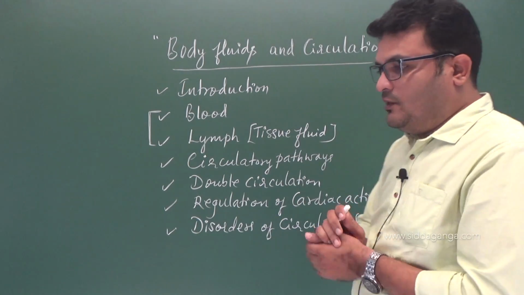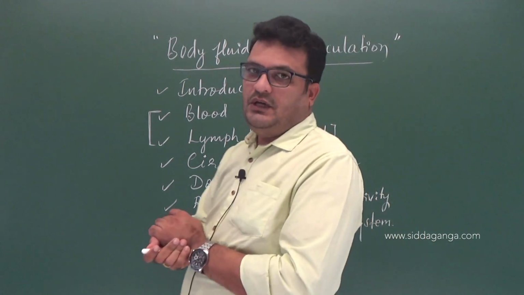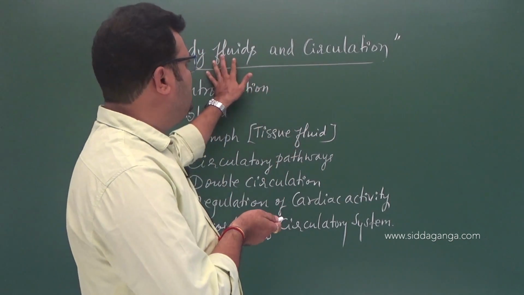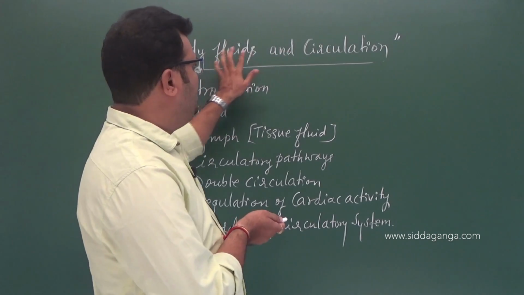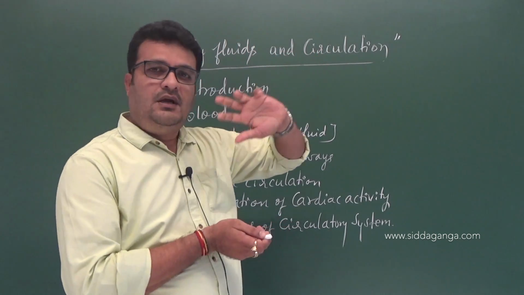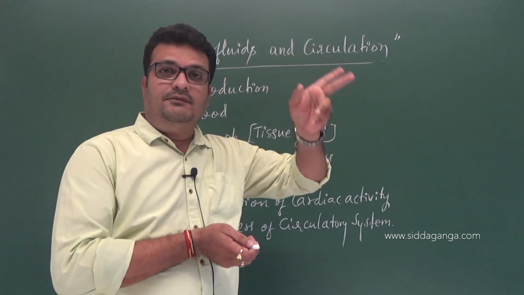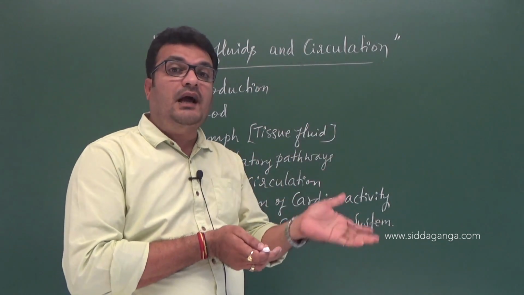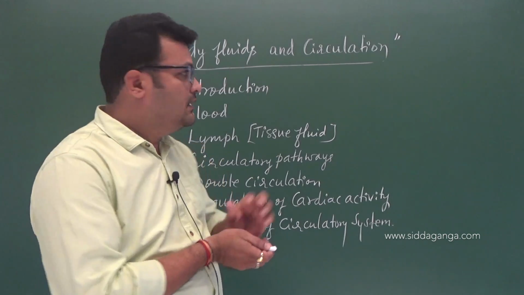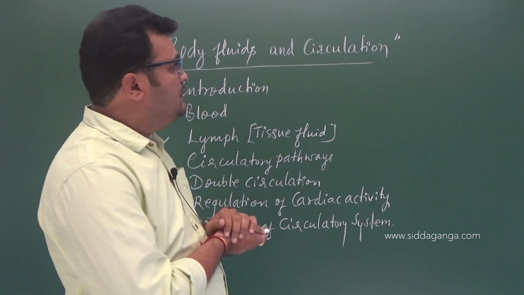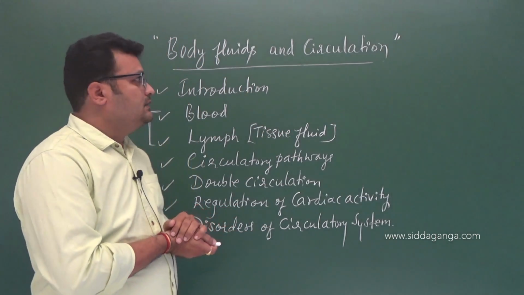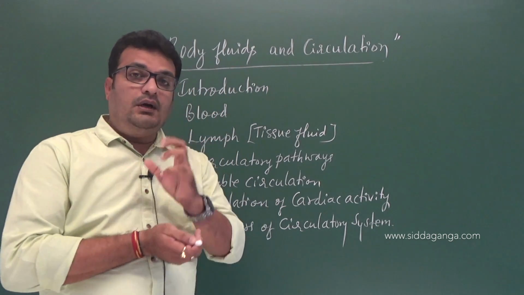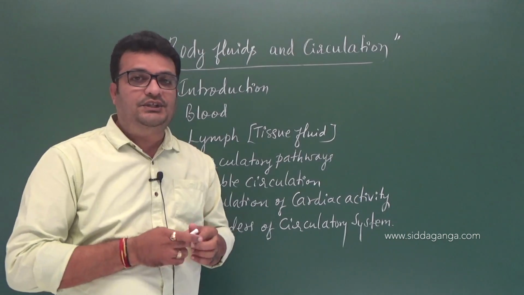So let me explain what is circulation, what is the meaning of circulation. See, as we know that there are two parts in the chapter, right? One is body fluids and the other one is circulation. See, every topic is like that only. In case of digestion and absorption, right? Similarly, breathing and exchange of gases, right? So this is how the chapter reveals. Then I will tell you what exactly circulation is, right?